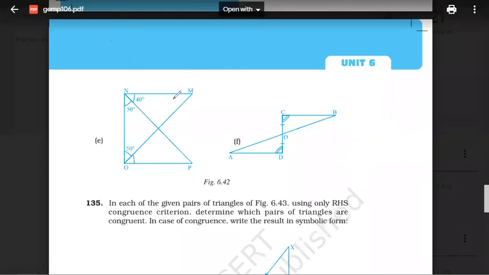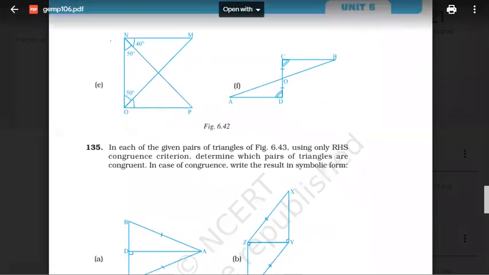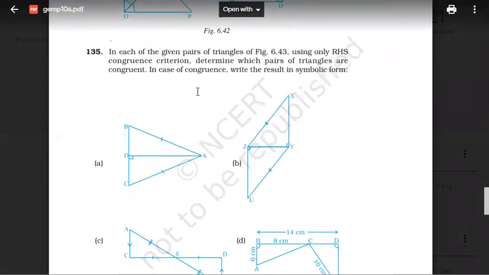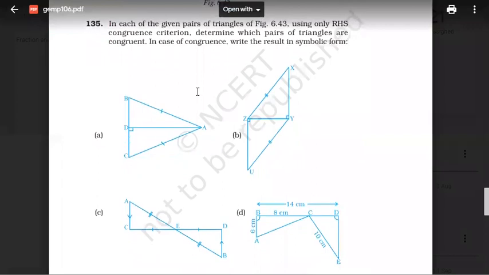So 134, we solved 134. Now read question 135, using only RHS. You have to use only RHS.